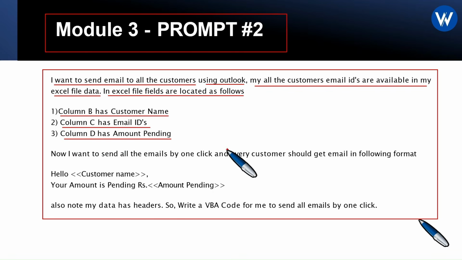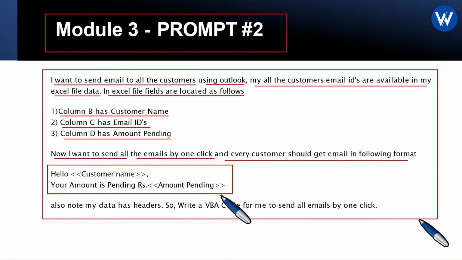So basically we are giving the prompt to ChatGPT. Now I want to send all the emails by one click, and every customer should get an email in the following format. As I already told you, this is our question. We need to send the email to all customers in this particular format: Hello, customer name. Your amount is pending, amount pending. Also note my data has a header. So write a VBA code for me to send all emails by one click. You just need to understand the prompt.